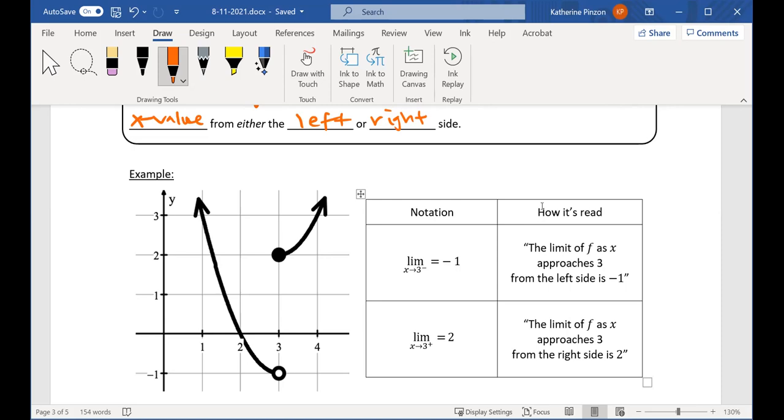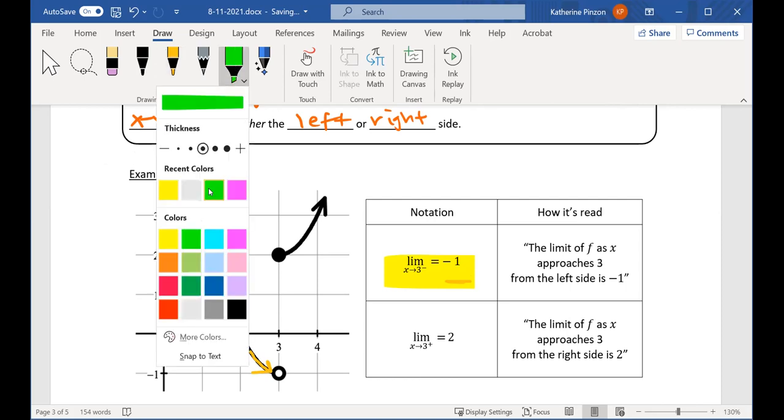Okay, so if I'm looking at this graph that they gave me and I do the limit as x goes to 3 from the left. So I'm looking at numbers that are slightly smaller than 3, like 2.9, 2.8, and I'm saying what y value does the graph approach? And it approaches -1.